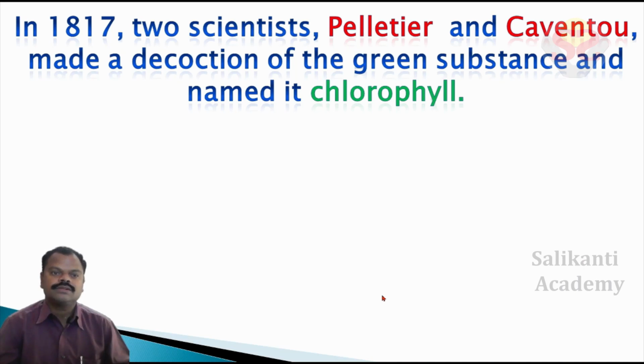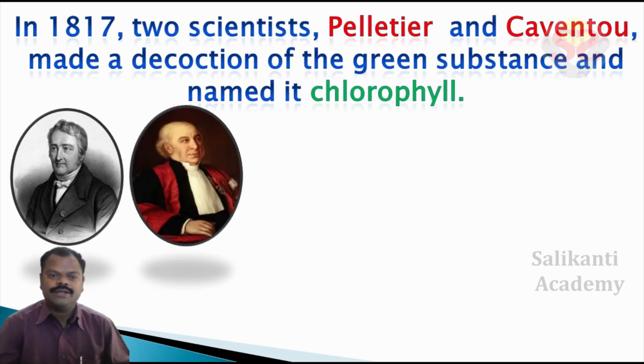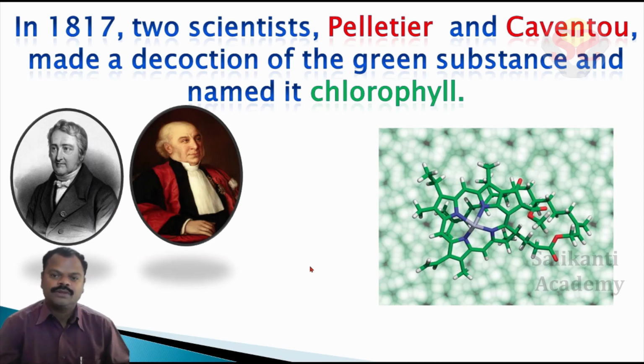In 1817, two scientists, Pelletier and Cavendish, made a decoction of the green substance and named it chlorophyll. Chlorophyll means green. He was Pelletier and he was Cavendish. They collected the extraction from green leaves and named this substance chlorophyll. Due to chlorophyll only, leaves are green in color.